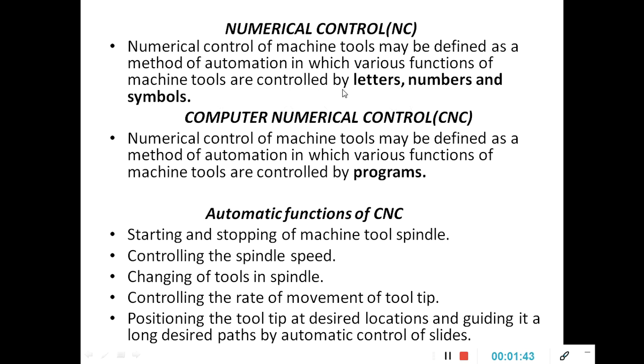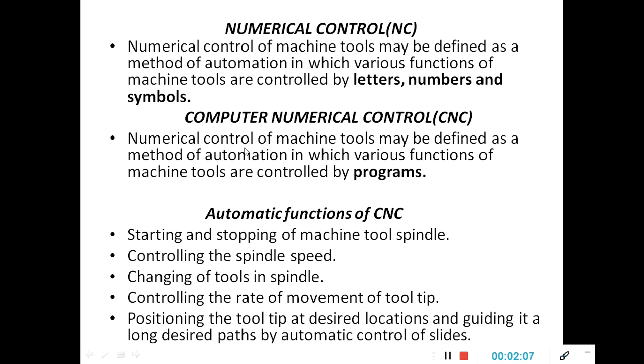That punched tape is inserted into a tape reader placed in the numerically controlled machine, and according to what these numbers, letters or symbols specify, the various functions of the machine tool are controlled. So this is the next version of the traditional machine, known as an NC machine.